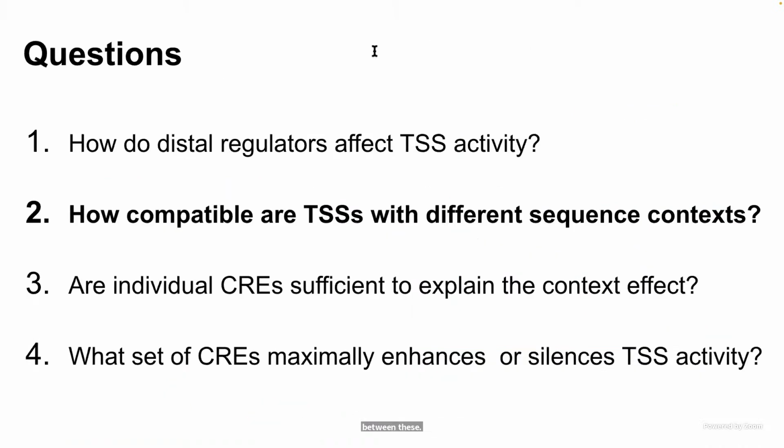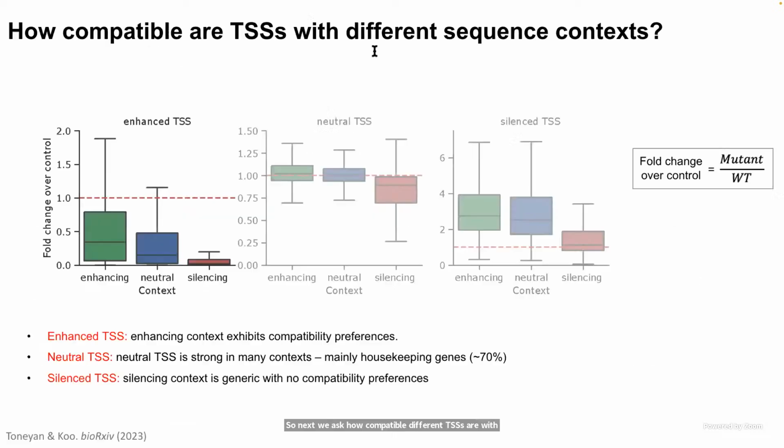So next, we asked how compatible different TSSs are with different sequence contexts. To address this question, we tested the compatibility between a TSS and different contexts by pasting the central 5 kilobase TSS bin in various genomic sequences. For example, we took the TSS tile from enhancing contexts, which we call enhancing TSSs, and pasted this into other enhancing contexts.